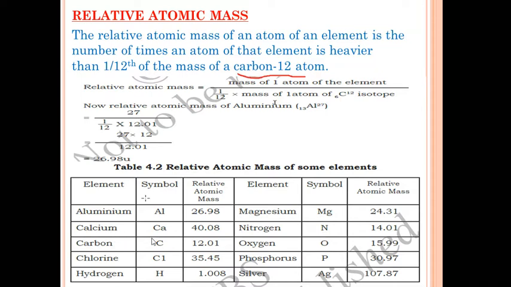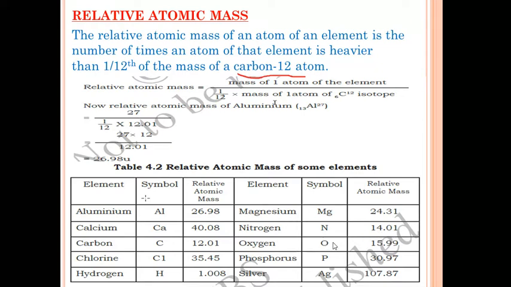Next one is calcium. The symbol of calcium is Ca and its relative atomic mass is 40.08. Using this formula you can calculate the relative atomic mass of all the elements. Next one is carbon. The symbol of carbon is C and its relative atomic mass is 12.01. Chlorine has the symbol Cl and its relative atomic mass is 35.45. Hydrogen has the symbol H and its relative atomic mass is 1.008. Magnesium has the symbol Mg and its relative atomic mass is 24.31. Nitrogen has the symbol N and its relative atomic mass is 14.01.